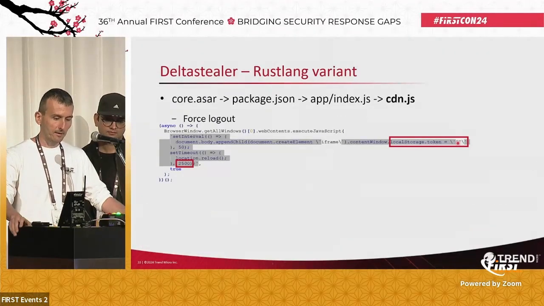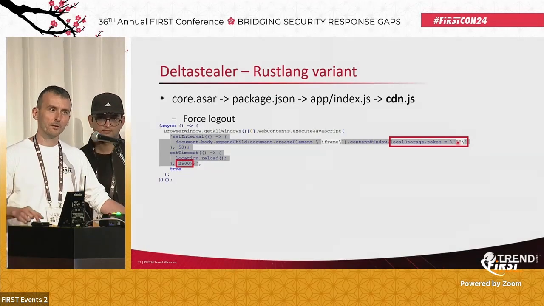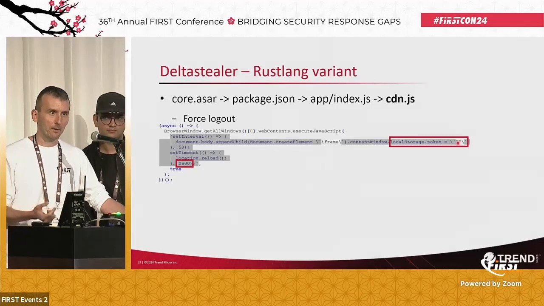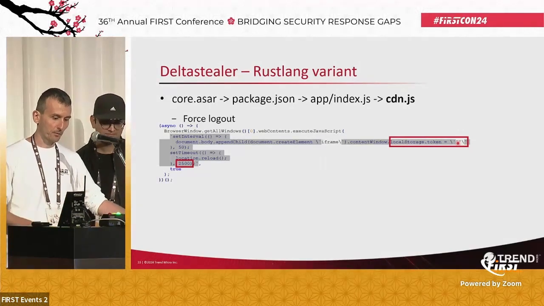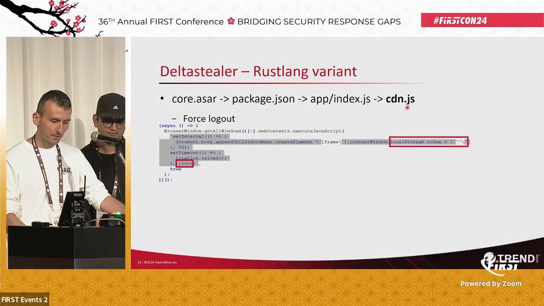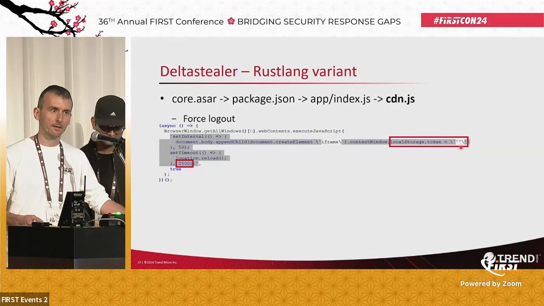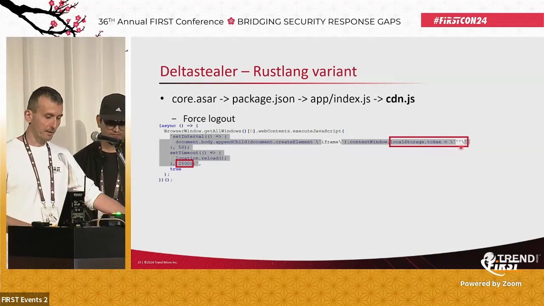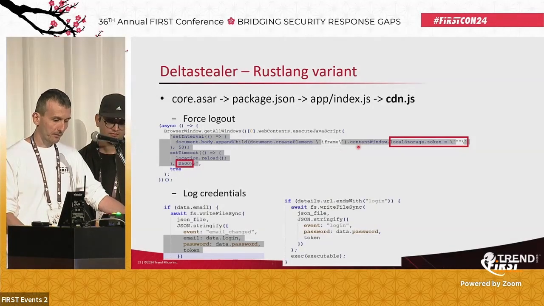Later in this cdn.js file, there is a forced logout. So when the user is logged in, the malware needs to force them to log out. And after the logout, the victim needs to enter the credentials, which are then captured. There is a token stored in the local storage, and here the script sets this token to an empty string. So the token is deleted and the application needs to authenticate again to generate a new token. Logging credentials, these are the pieces of code described on these screenshots.